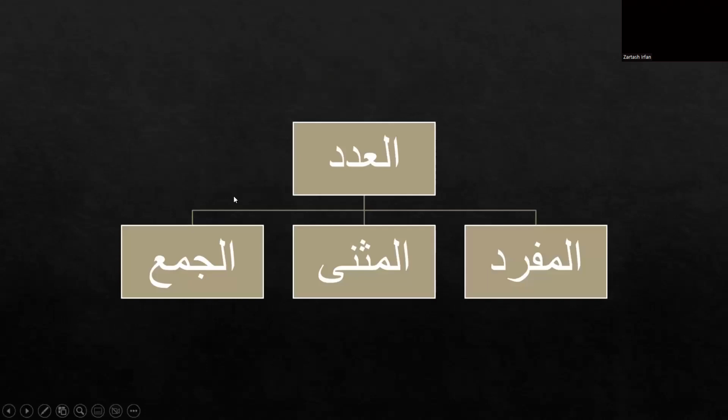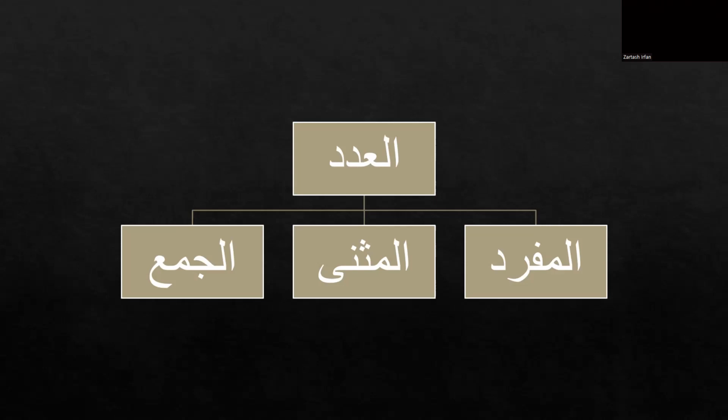Now let's have the other characteristic here, and this is al-adad. In Arabic, there are three types of word according to adad, the number: al-mufrad, al-musanna, and al-jama. Al-mufrad are all the singular nouns.